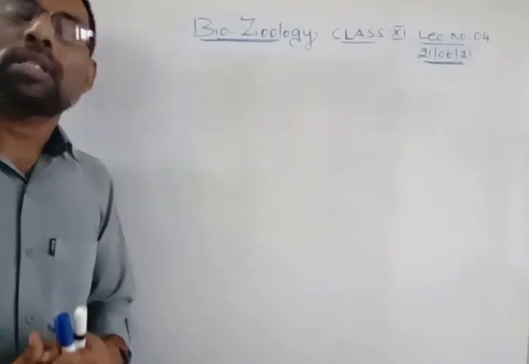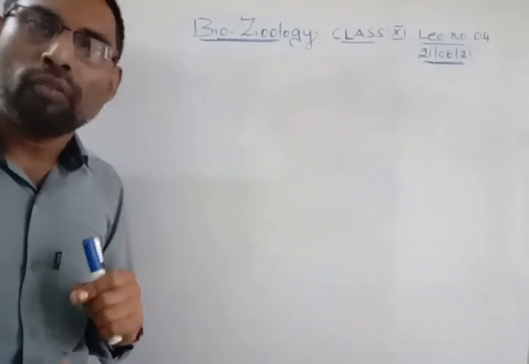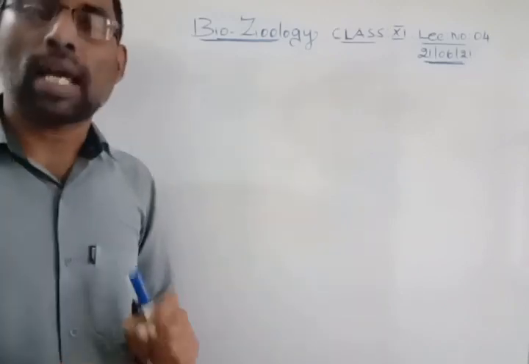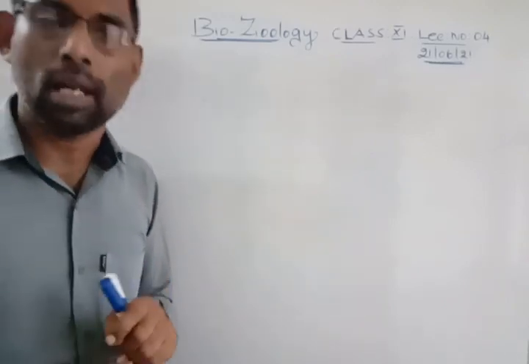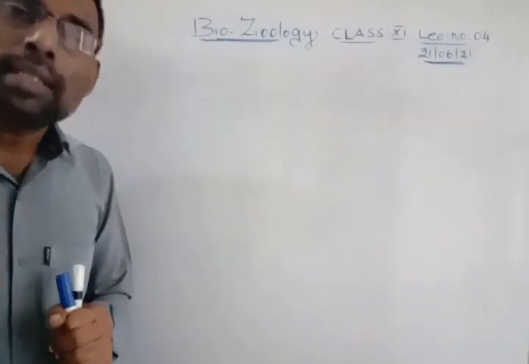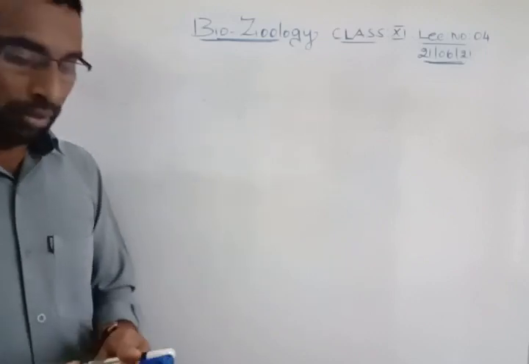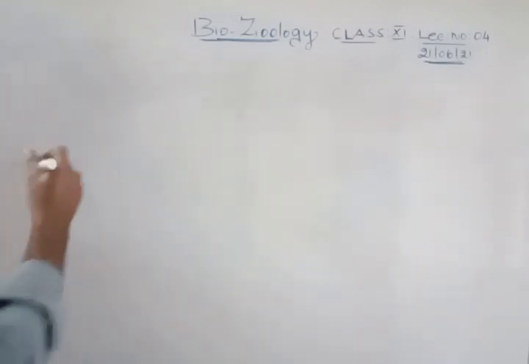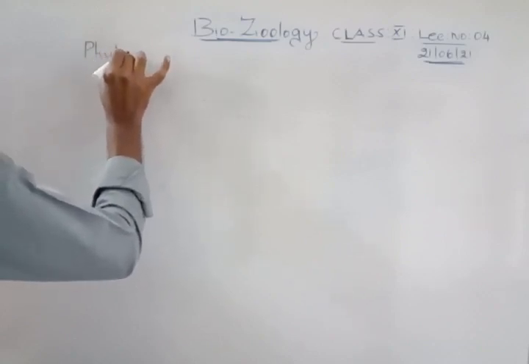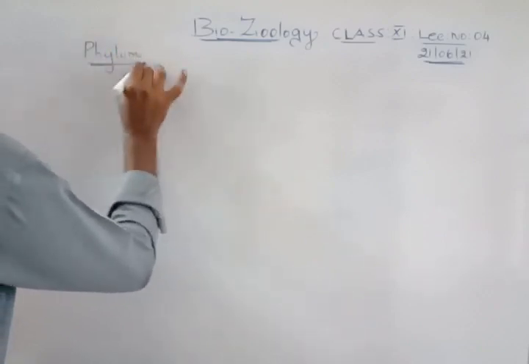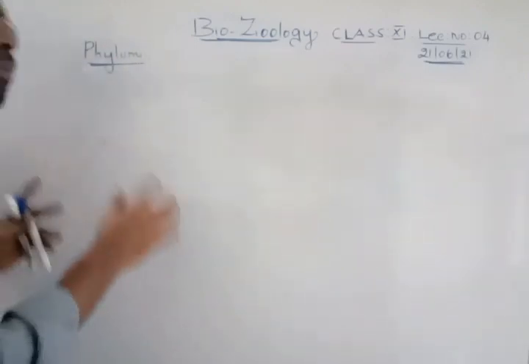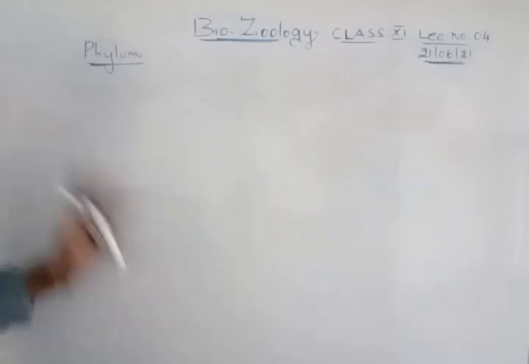So far we were studying the basis of classifications, and we successfully completed all the basis of classifications regarding the kingdom called Animalia. And today we are going to discuss an ultra important topic, that is the phylums. Now, when we talk about this phylum, we are going to discuss each and every phylum in depth.